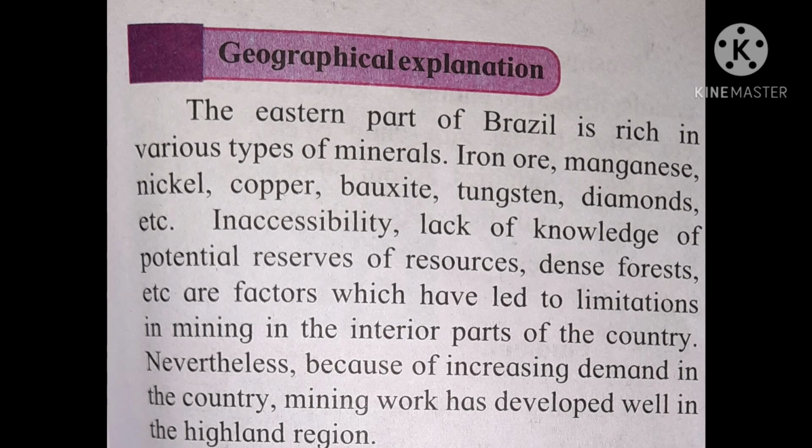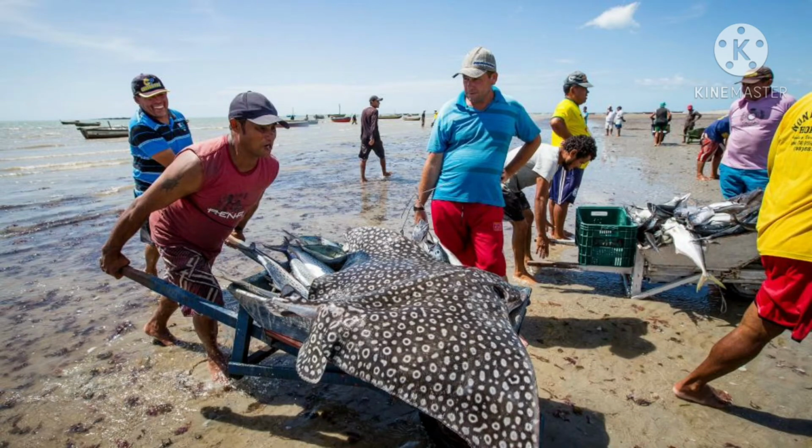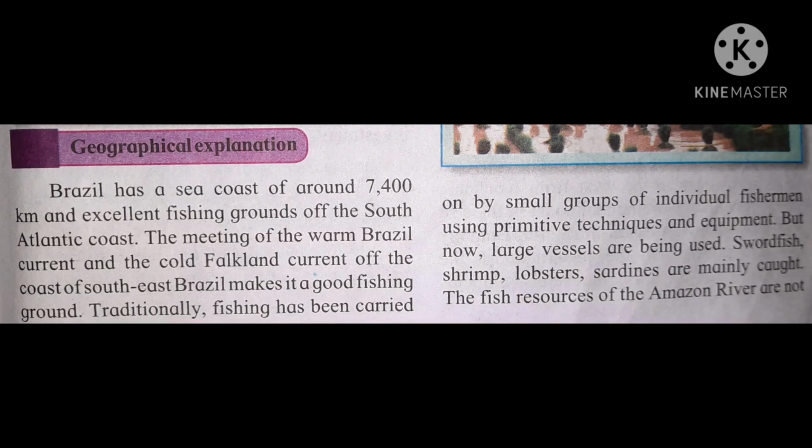Now, another primary activity is fishing. Brazil has a sea coast of around 7,400 km and excellent fishing grounds are there in the southern Atlantic coast.